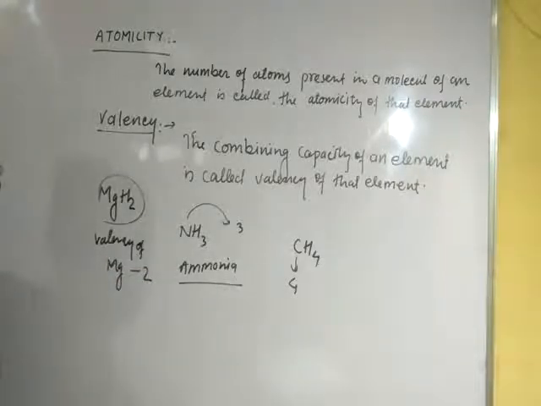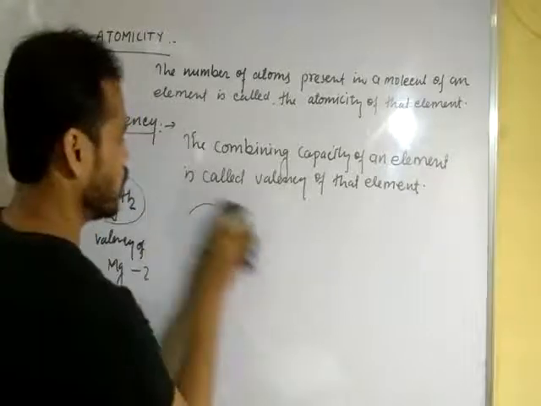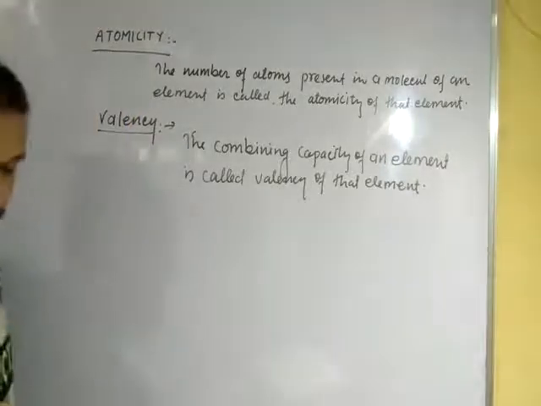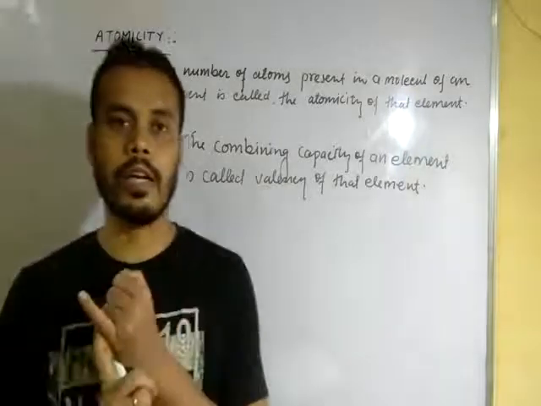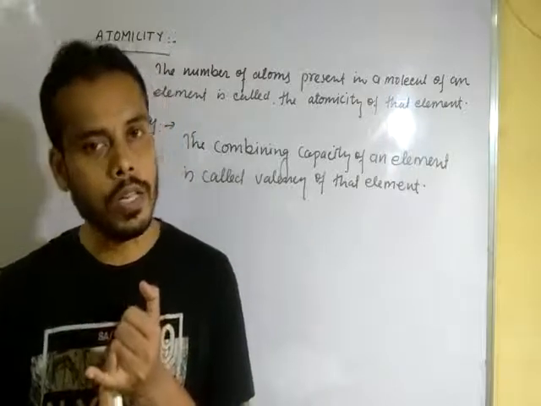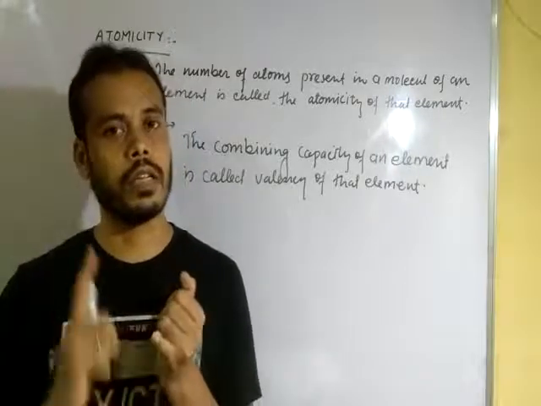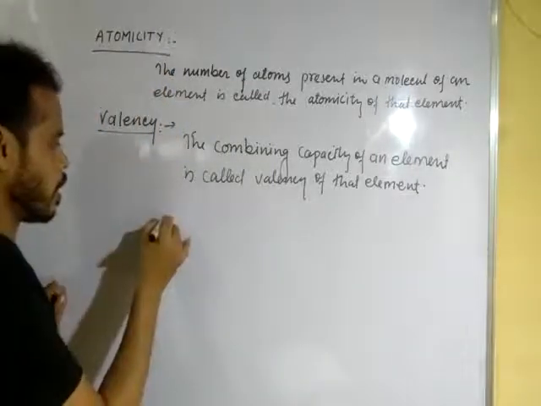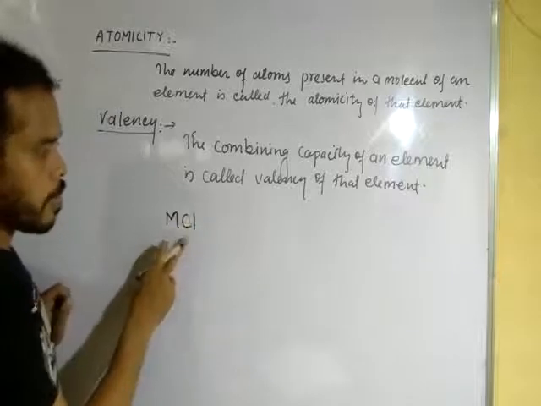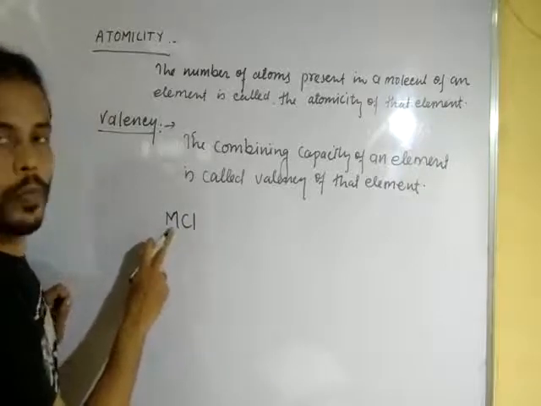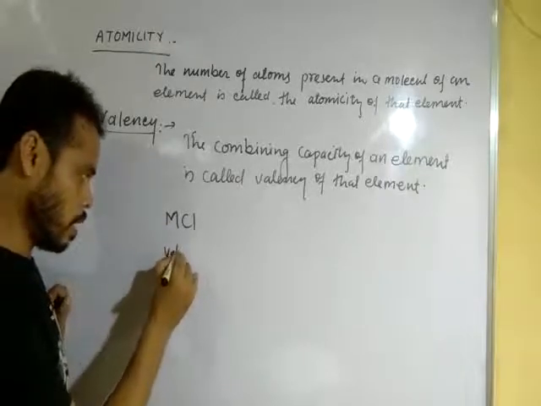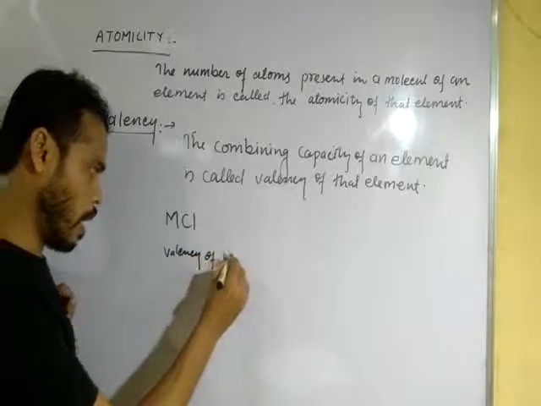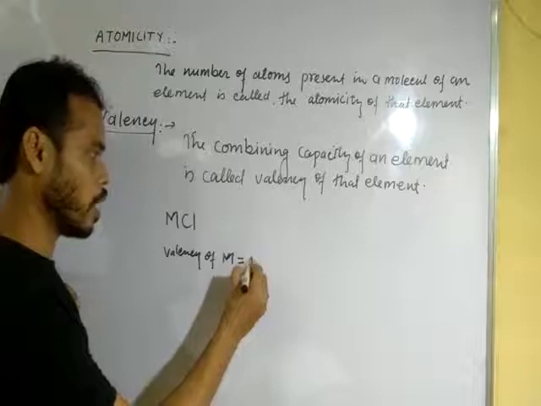Okay, dear student, now another important method to recognize the valency of elements. The number of chlorine atoms attached to another atom is the valency of that element. Suppose we write MCl. That means one chlorine atom is attached to element M, so the valency of M in this compound is equal to 1.